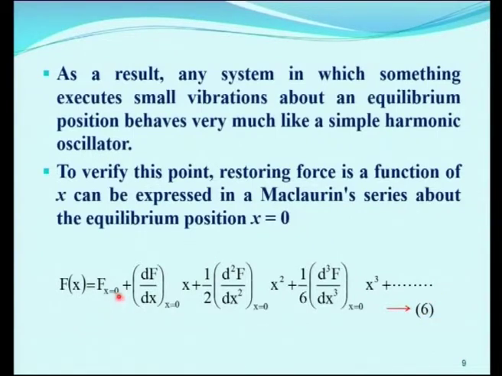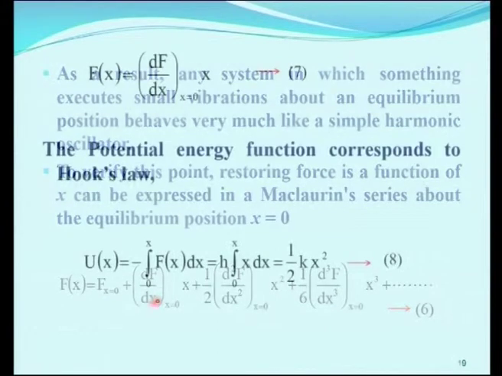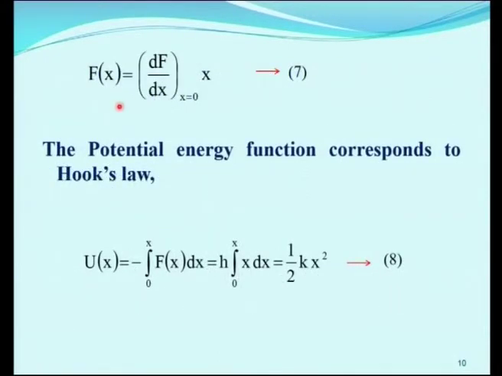So, here x is equal to 0, so x is a minimum value. If x is a minimum value, the higher powers of x are even smaller. So, the higher powers of x can be neglected from this equation. Only the second term will be effective, that we can write. So, the second term: f of x is equal to df by dx at x equal to 0 into x. So, this is equation number 7.